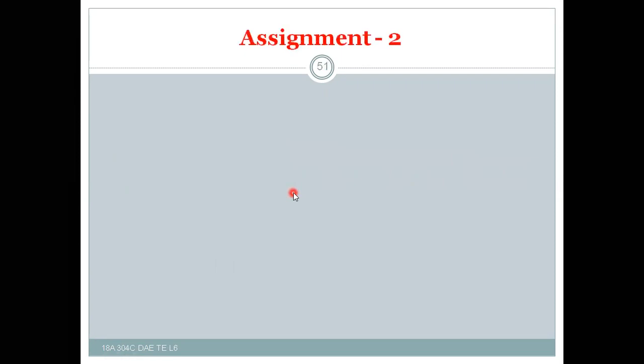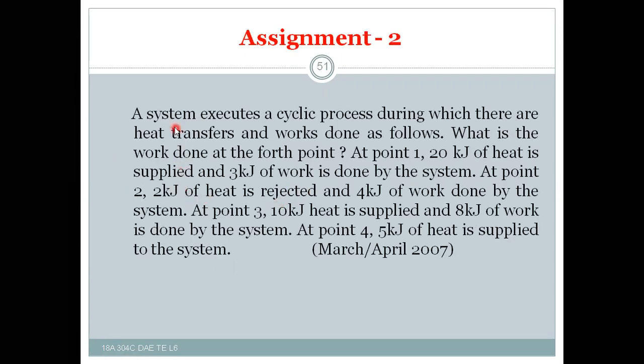Next is assignment 2. A system executes a cyclic process during which there are heat transfers and work done as follows. What is the work done at the fourth point?